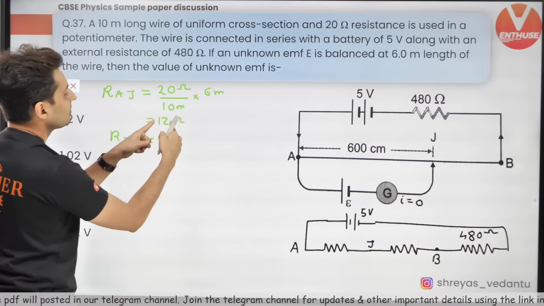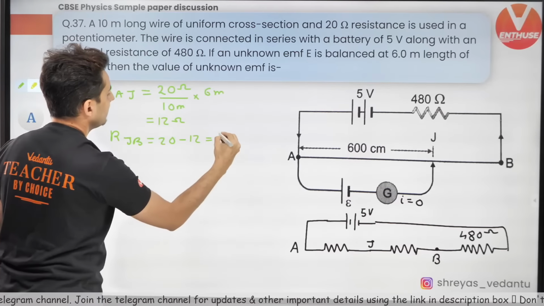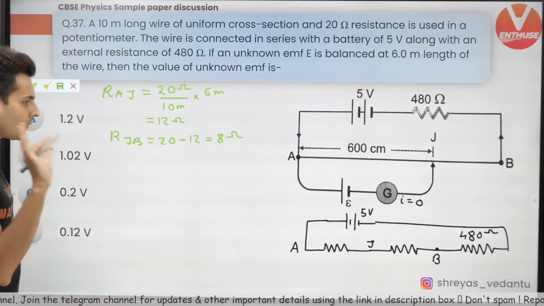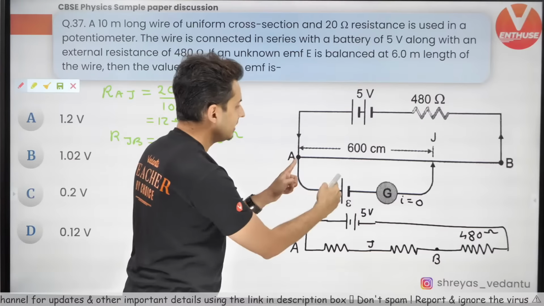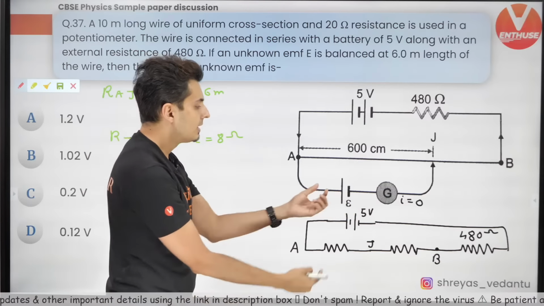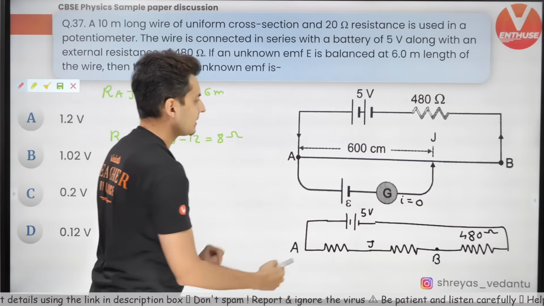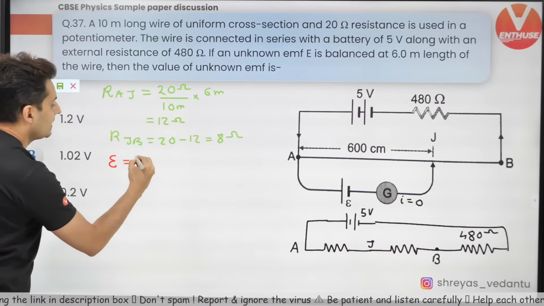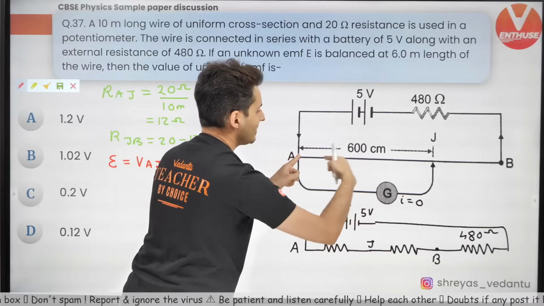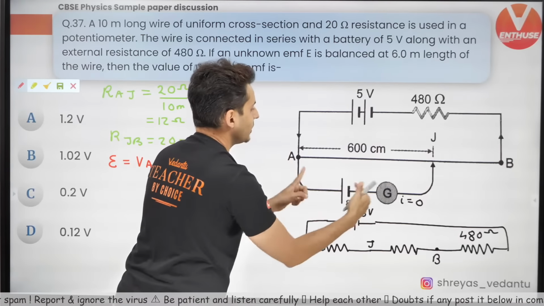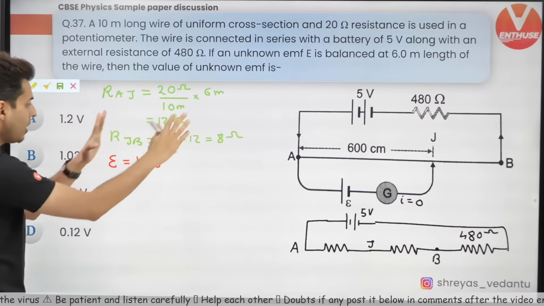It will be 12 plus something to give you 20. So 20 minus 12, which is nothing but 8 ohm. Now, the only question is, what will be the EMF of this cell? The EMF of the cell is exactly the voltage between A and J. That's the balancing point. When this voltage becomes this voltage, no current flows in the secondary circuit. That's the principle of working of a potentiometer.